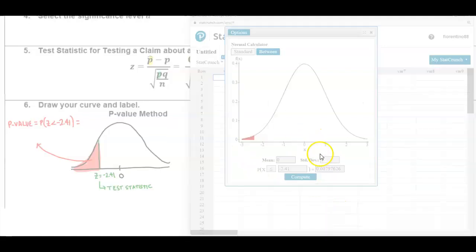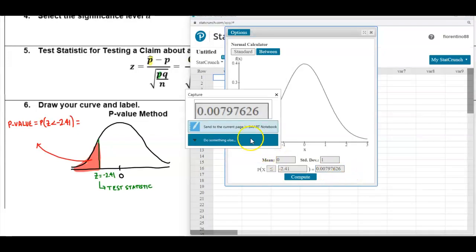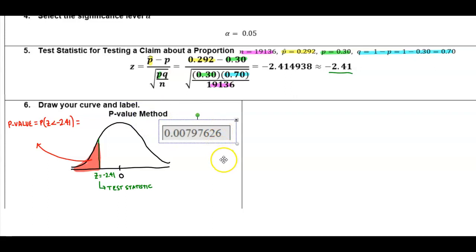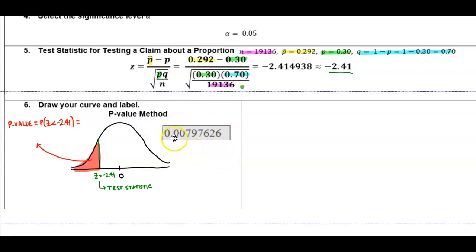Therefore, we're going to get our p-value here, and we're going to round that to 4 decimal places. So if we round it to 4 decimal places, we get 0.0080.